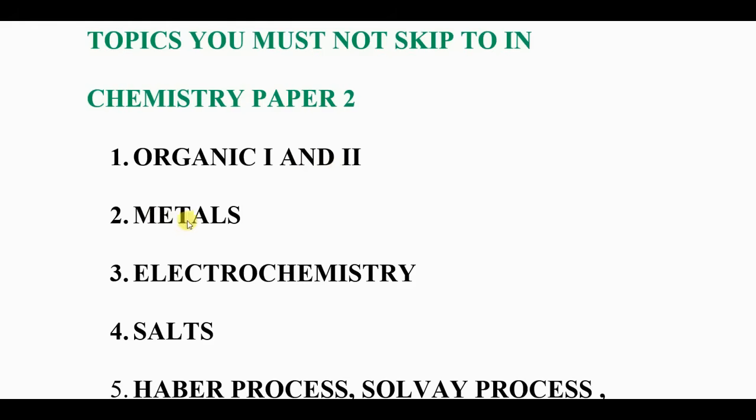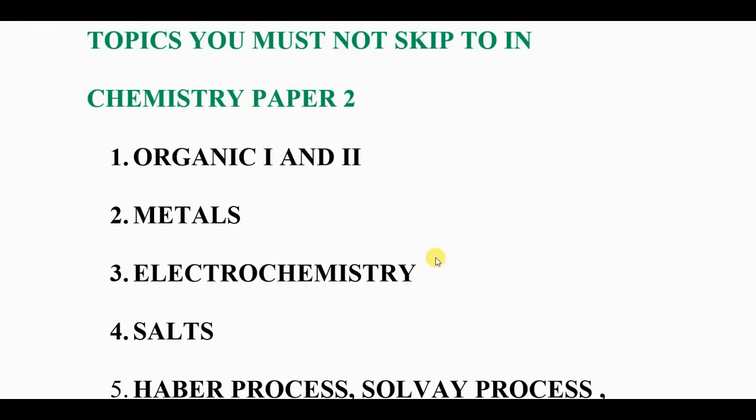Question number 2 is metals. A metal cannot miss an exam because actually students don't like reading the metals. Therefore, metals is repeated each year. Every year, metals are there. What about electrochemistry? Electrochemistry is another topic which will always be there. Electrolysis, the electrochemical cells, that one will not miss. Therefore, these are the marks.